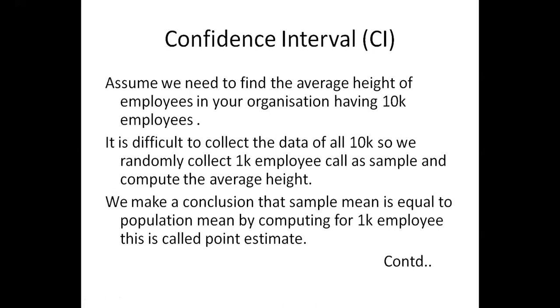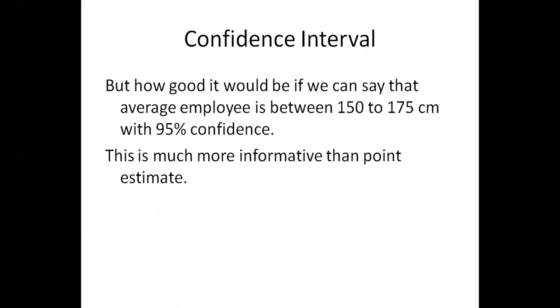This is a point estimate. How can we do better? We call it a confidence interval. How can I say, for example, that most of the people in our organization have a height of 150 to 175 centimeters with 95% confidence?